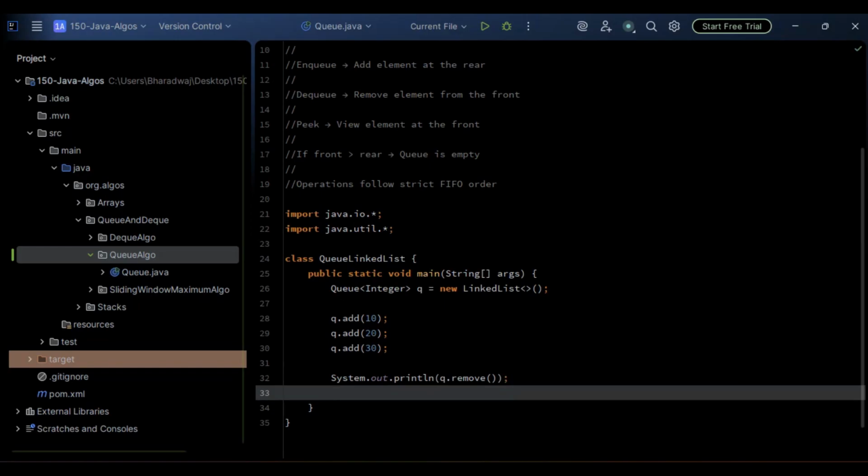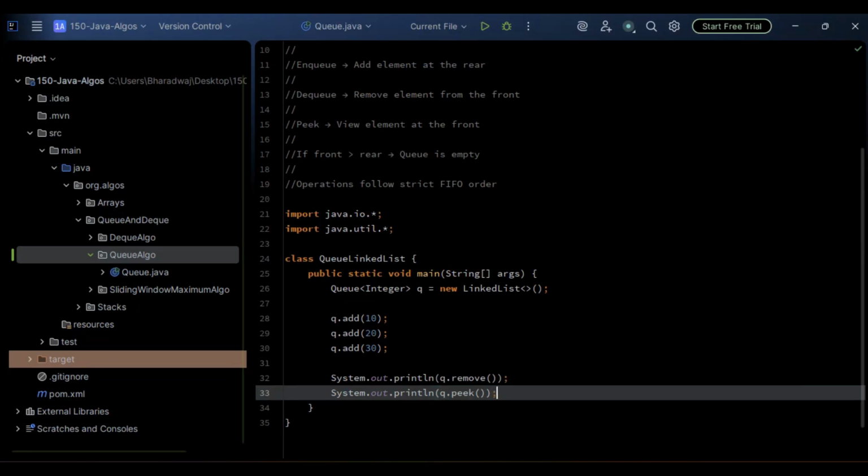Then let's go with a peek. I'll just go with q.peek here. So peek, just to view the element that is present at the front, we can make use of the peek property, right?